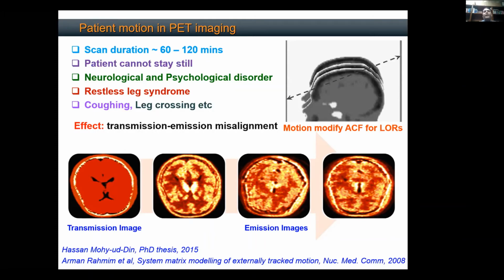I don't want to create any artifacts. I want to reduce artifacts and preserve my physiological signal, restoring the quality of the image so that I can make a good diagnosis. And this is what all image processing is all about.